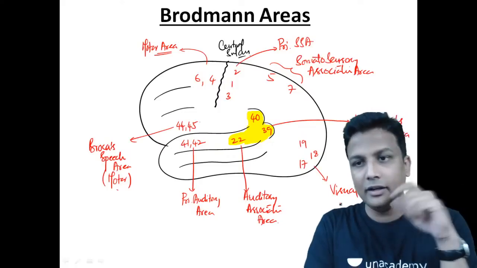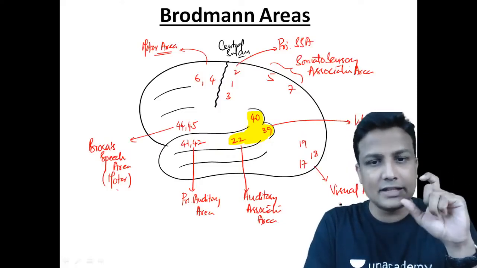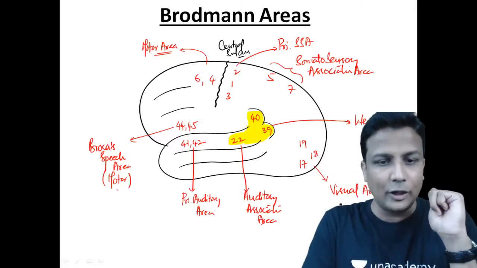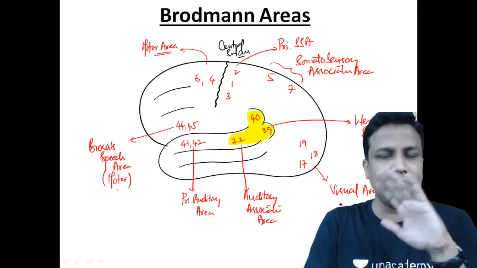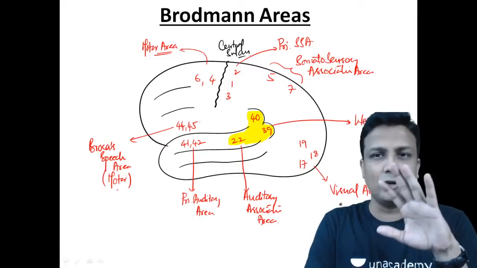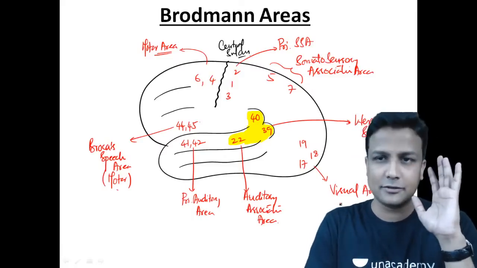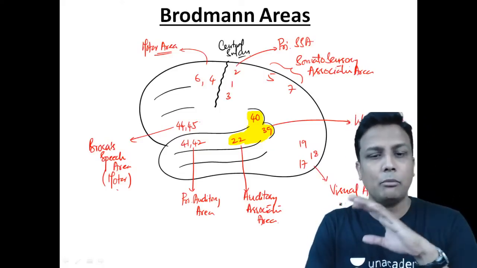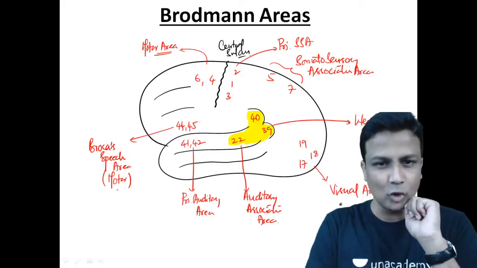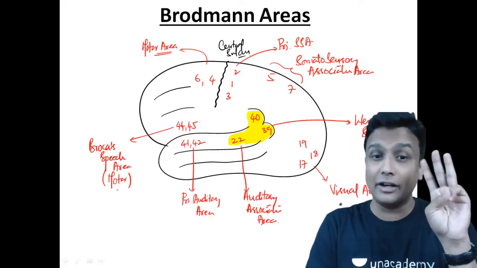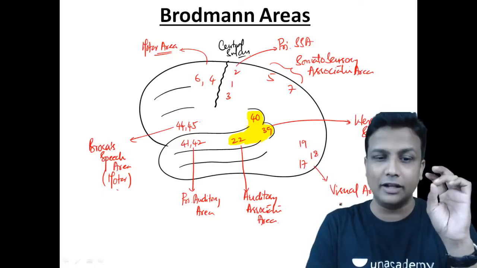What will be area number 7? Fifth and seventh, both of them will be the somatosensory association area, guys. That's all. If you remember these many Brodmann areas, that will be more than enough for your MCA exam. You have to remember the name of the area, the number of the area, and where they are located.